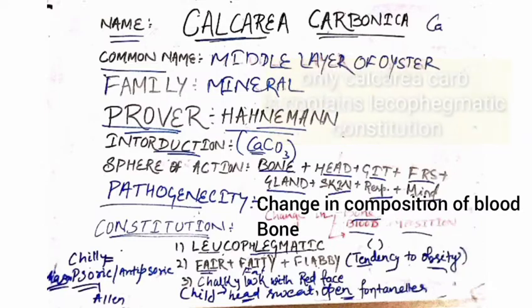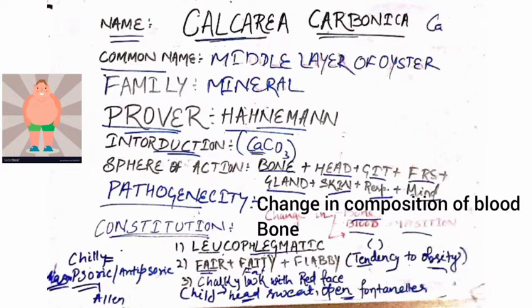Leuko means white, phlegma means secretion, and the mucous or nasal discharge is mainly white in color. The Calcarea carb person has a fair, fatty, flabby personality, meaning a white complexion. Fatty means some fat storage occurs, so they are mainly fat persons. Flabby means the muscle of the body is covered by fat, so they look like an obese person. You can see in the picture.